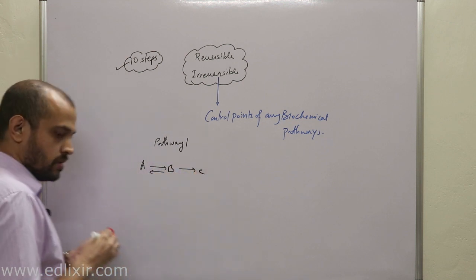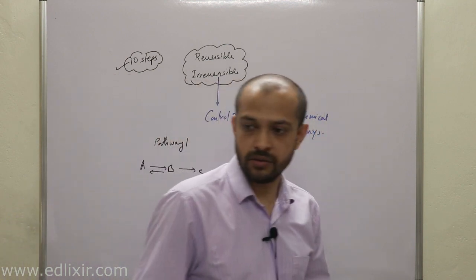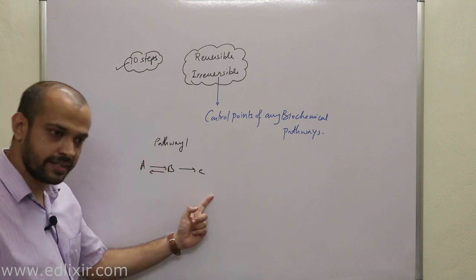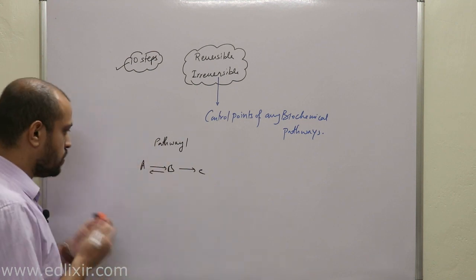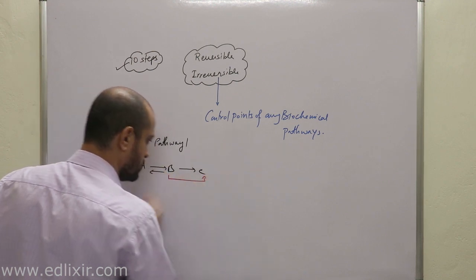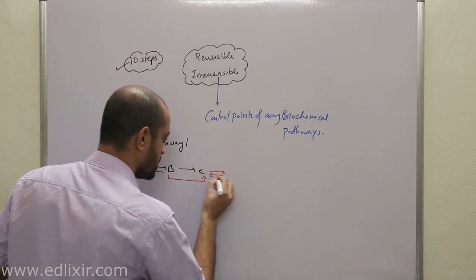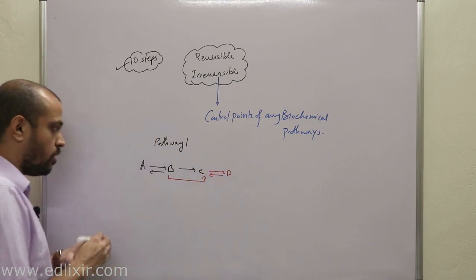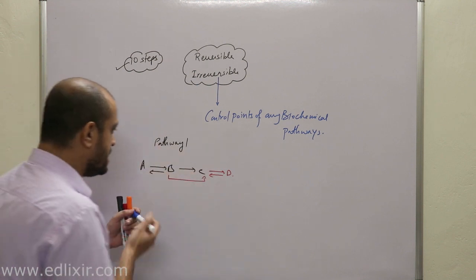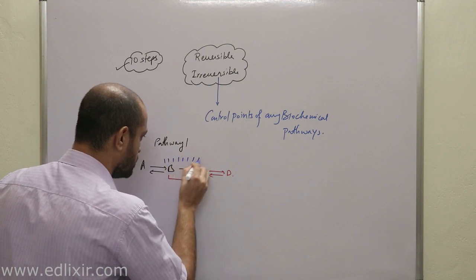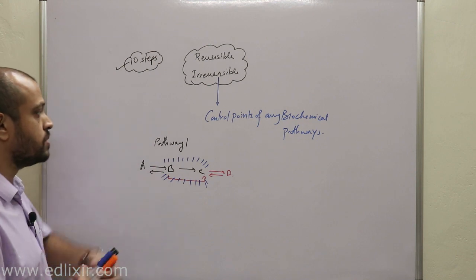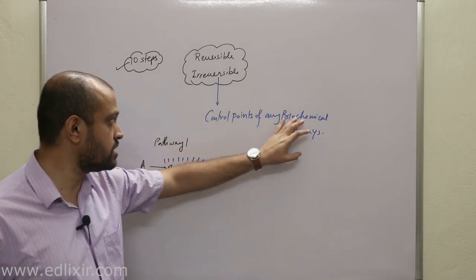Now, when I can definitely say that this pathway 1 will take place whatever happens, we can tell that when we ensure that this B to C step has occurred. Always remember, in a biochemical pathway, these irreversible steps are your control valves, because they control the whole of your biochemical pathways.